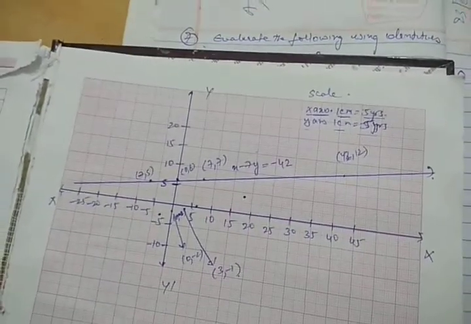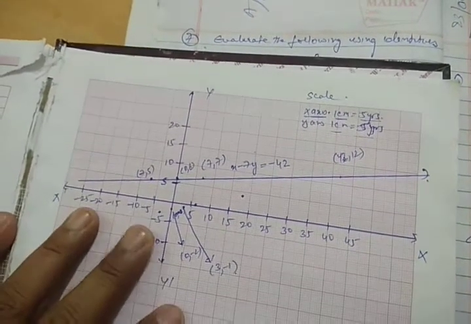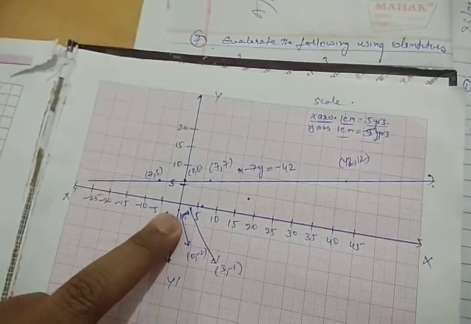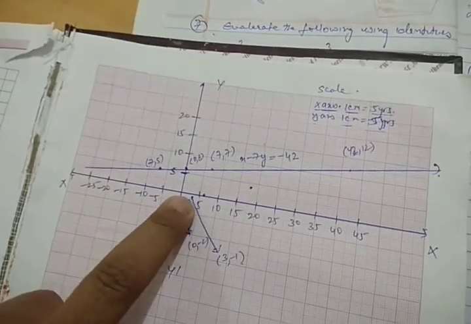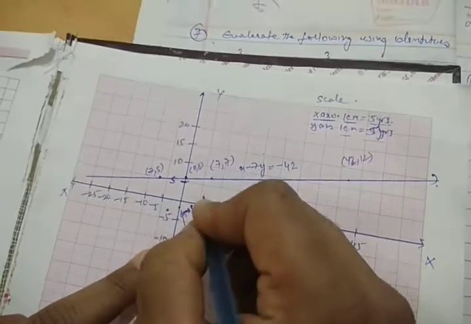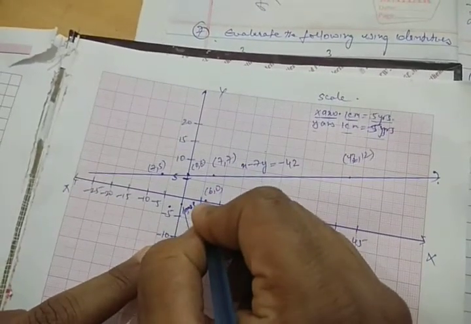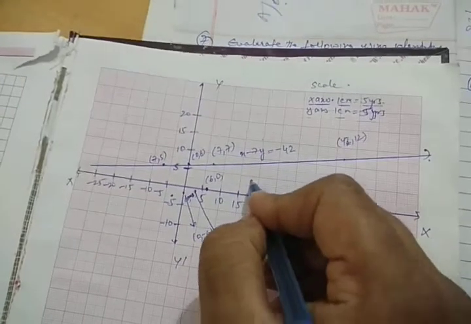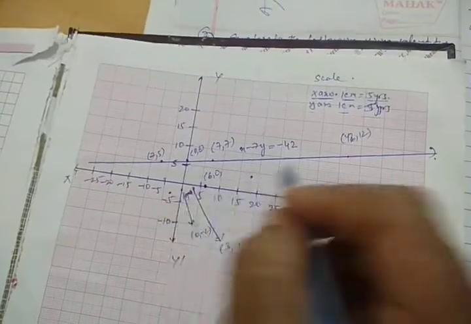Now for the second one, points are (0, minus 2), this point is (3, minus 1), (6, 0) is this point, and (18, 4) is this point.